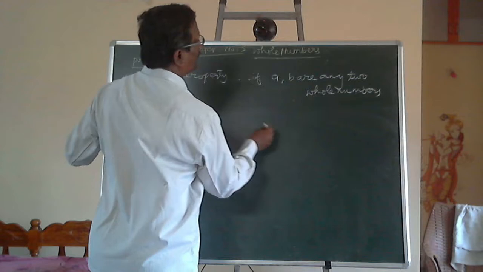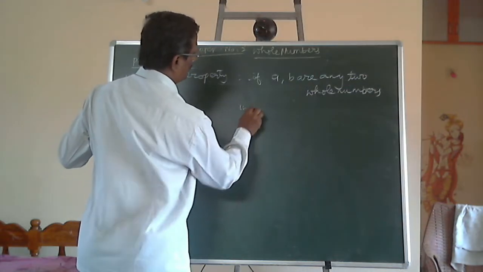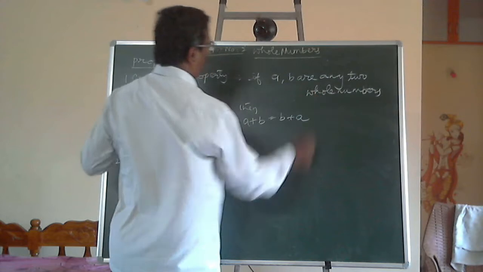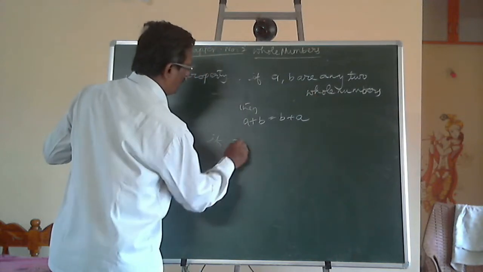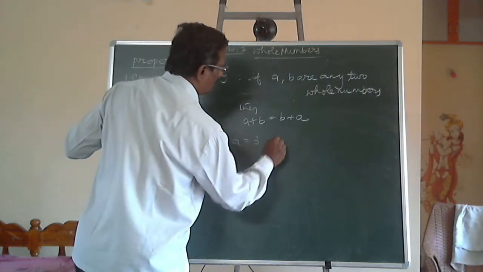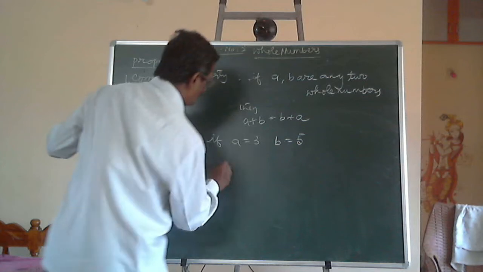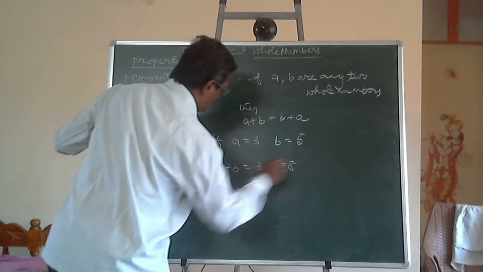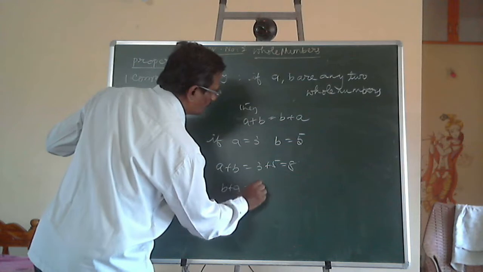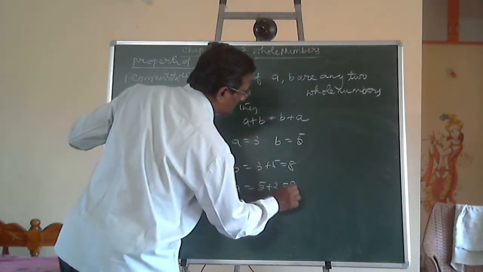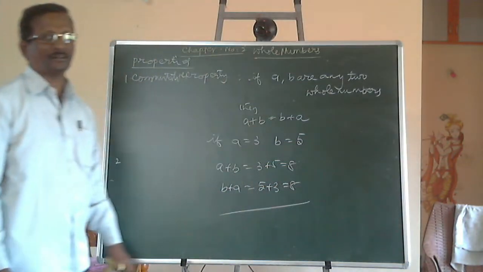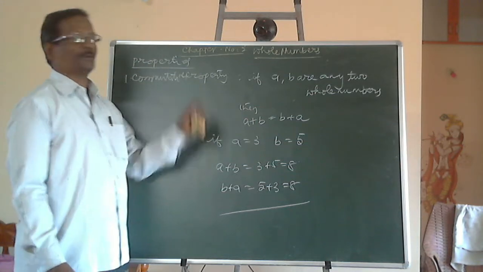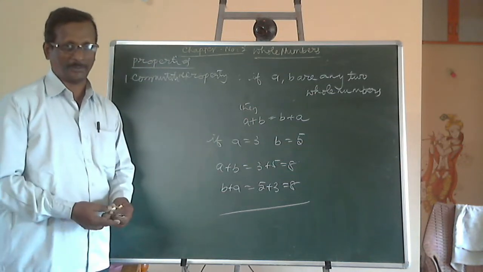If A, B are any two whole numbers, then A plus B is equal to B plus A always. Suppose A is equal to 3 and B is equal to 5, A plus B is 3 plus 5 is equal to 8, B plus A is 5 plus 3 is equal to 8. Irrespective of the order, the sum of the two whole numbers remains constant. This property is known as the commutative property.